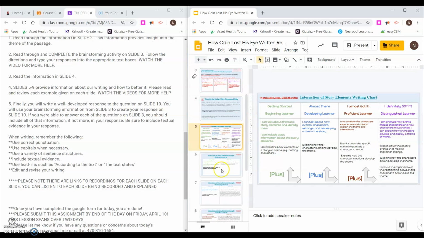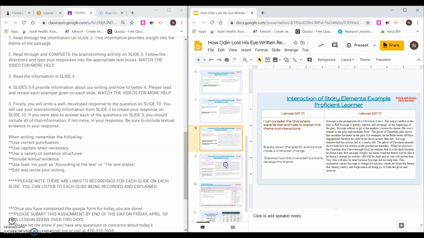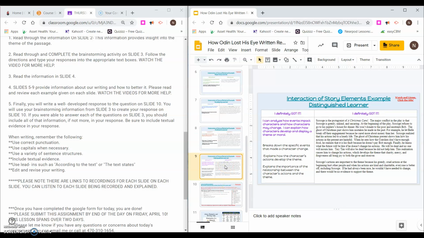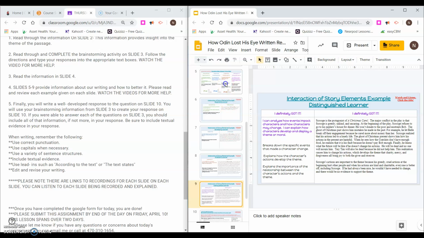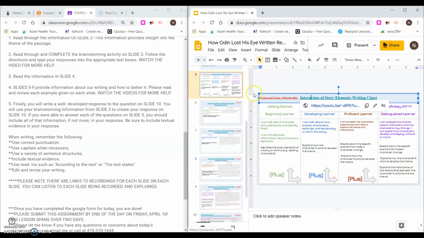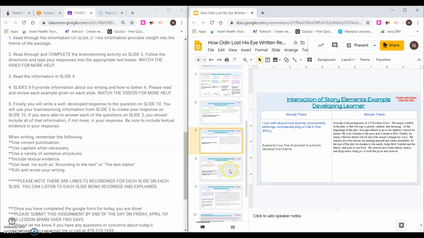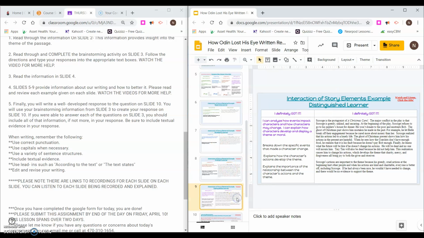Slide 5, 6, 7, 8, and 9 offer specific examples of our writing process. You will be asked to write at the distinguished level based on Odin and his characteristics and the interaction of story elements. So here you can watch and listen. Again, here's the link. For slide 6, here's the link. You just got to click on the title. 7, 8, and 9, all the same thing.